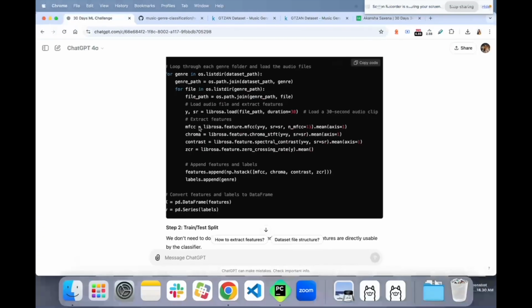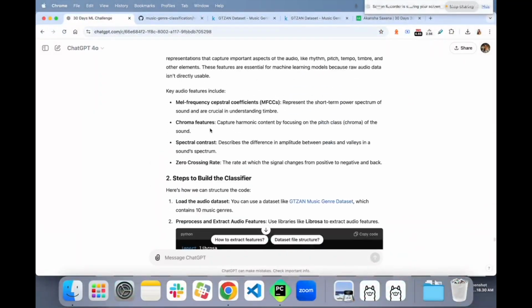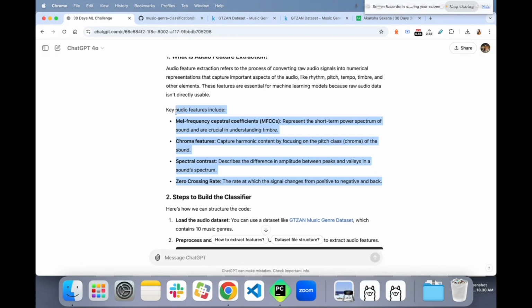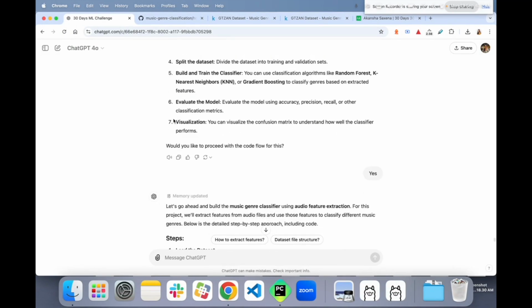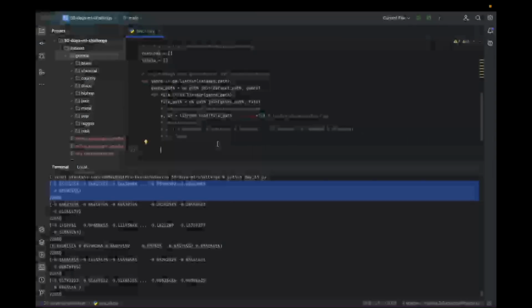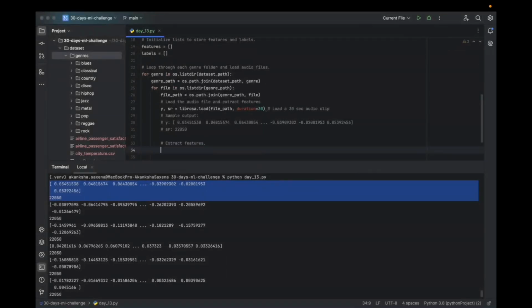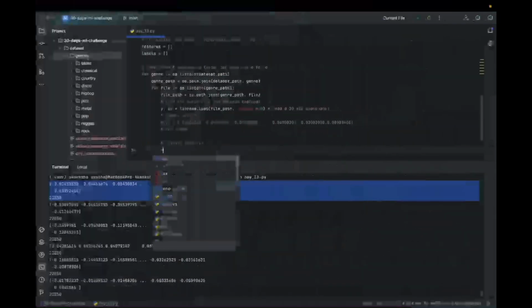Okay. Now what we are doing, extract the features. We have to extract the features that we had talked about. These features are important for exploring and classifying an audio file. So we are going to extract those features.